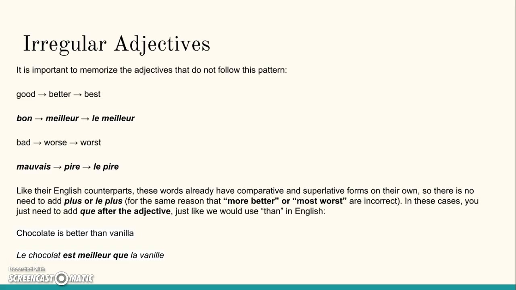Irregular adjectives. It is very important to memorize the adjectives that do not follow this pattern, like bon to meilleur to le meilleur, or mauvais to pire to le pire. Like their English counterparts, these words already have comparative and superlative forms of their own, so there's no need to add plus or le plus, for the same reason that more better or most worst is incorrect. In these cases, you just need to add que after the adjective, just like we would use than in English. So chocolate is better than vanilla. We would say le chocolat est meilleur que la vanille.